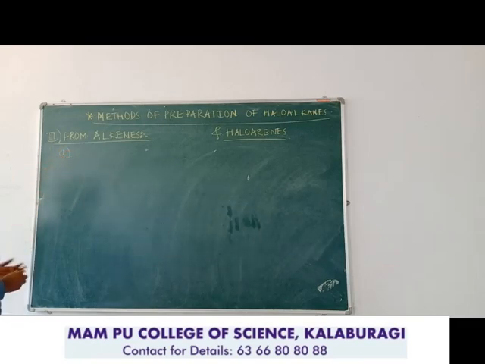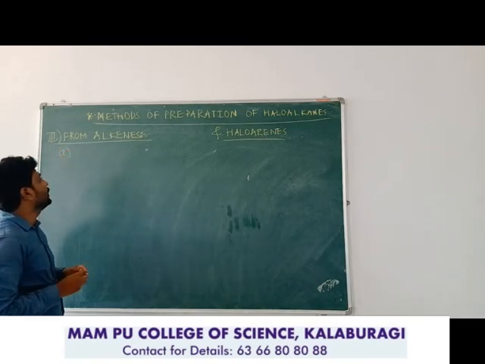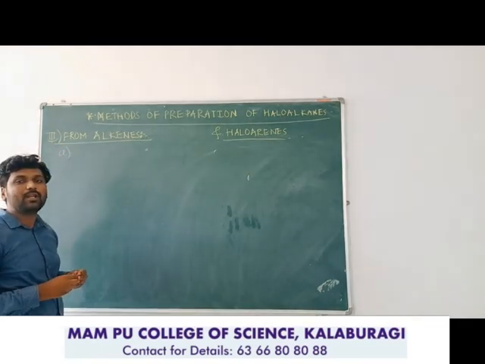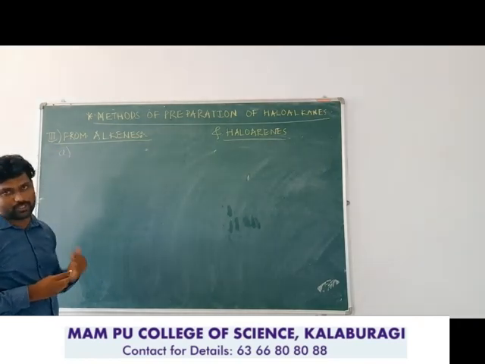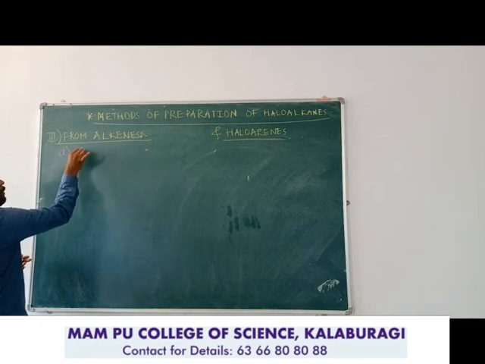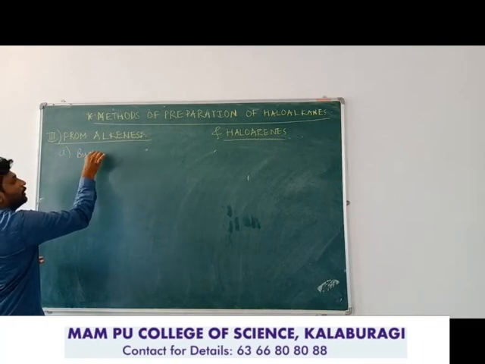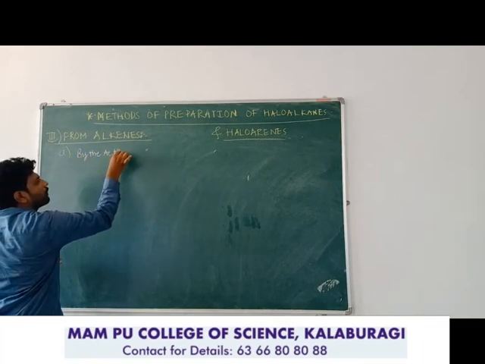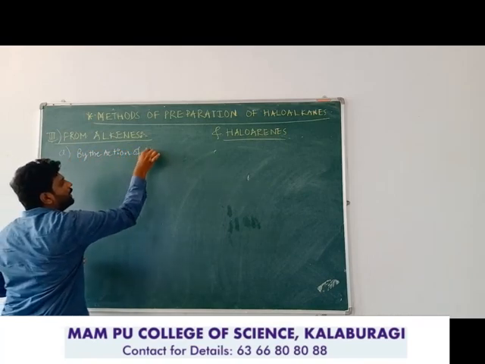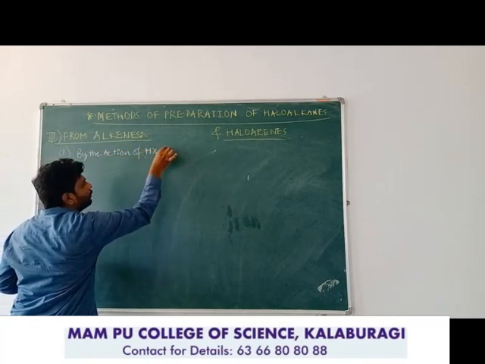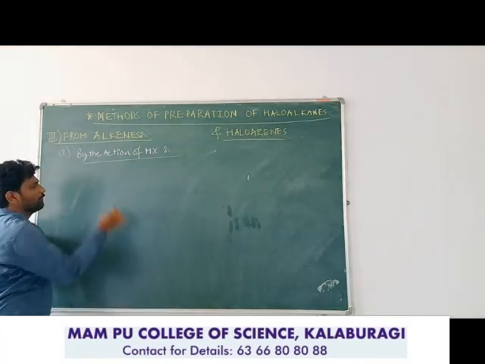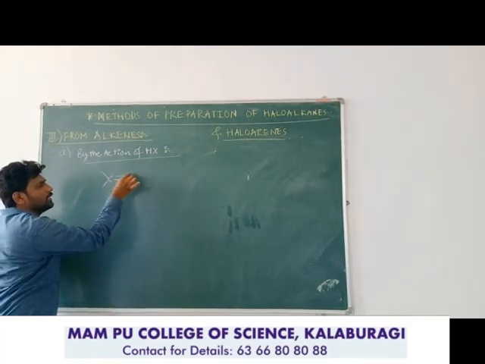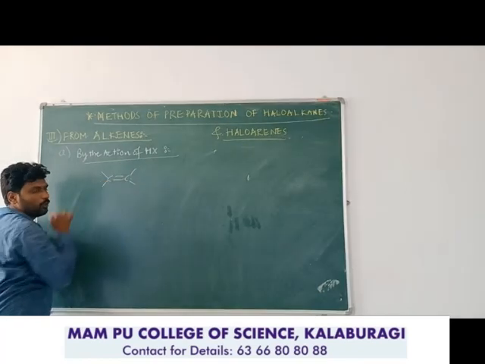By taking the alkene as the starting material, we need to react this alkene with hydrogen halide, and the second chemical is halogen directly. First, the action of hydrogen halide on alkene. Alkenes are generally indicated by a carbon-carbon double bond.